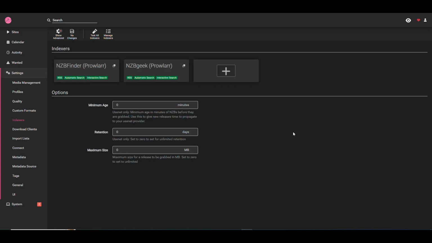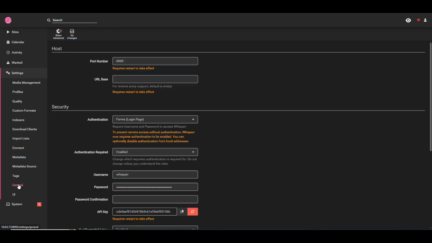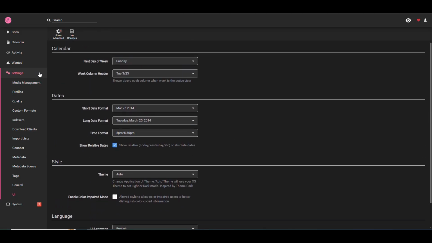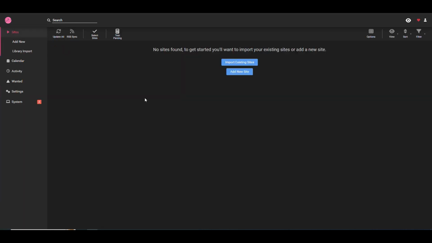Alright, it took about 1 or 2 minutes, and now I see that it's starting to create those here from Prowler. So it's going to continue adding anything that is relevant here. So that is working. That's an important thing. So now we have configured everything that we needed here. The user interface, there's really nothing to do there. So now basically the application is ready to work.